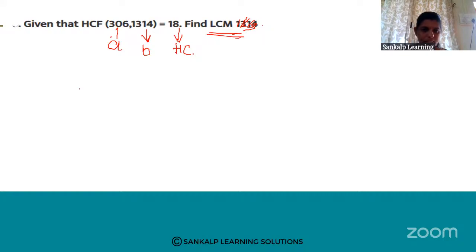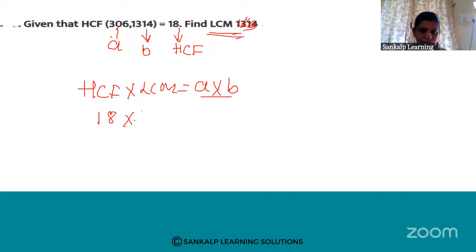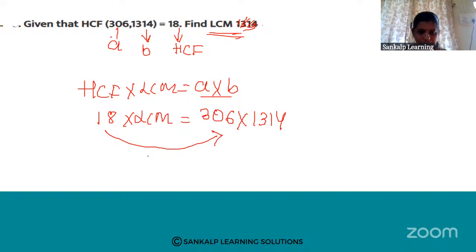So HCF into LCM is equal to A into B, right? So HCF is 18 into LCM is equal to A value 306 into 1314. Now transfer this 18 to this side. LCM is equal to 306 into 1314 divided by 18.